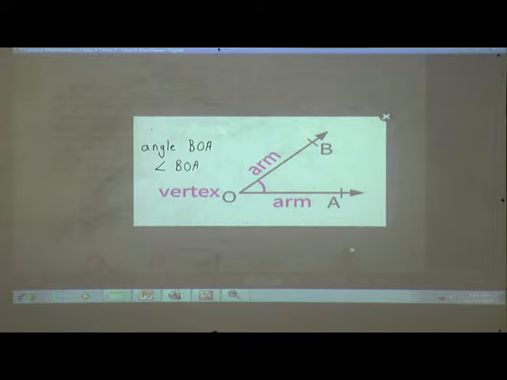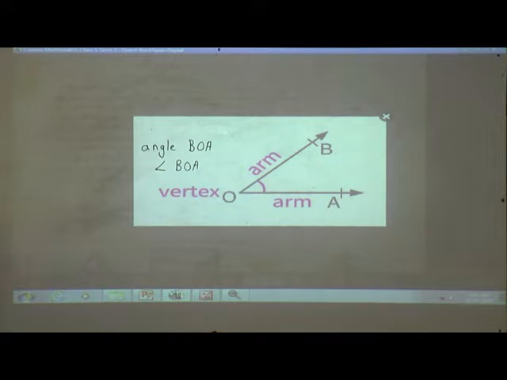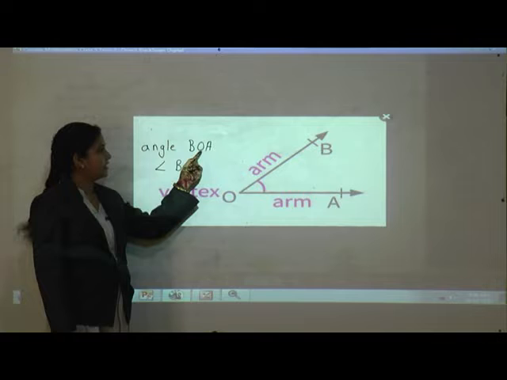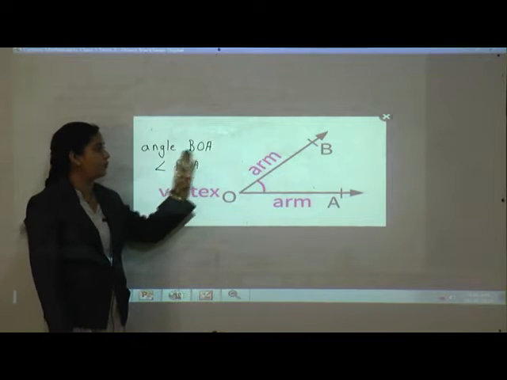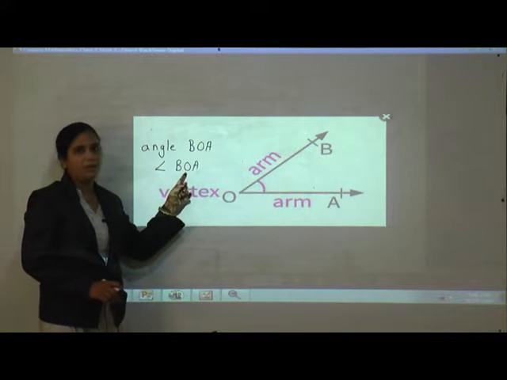The symbol represents the word angle. So remember, while naming an angle, the vertex is always in the center. This O is the vertex and here the vertex is in the middle. So whenever you write the name of an angle, the vertex should be in the middle.